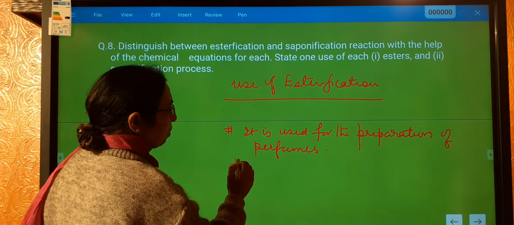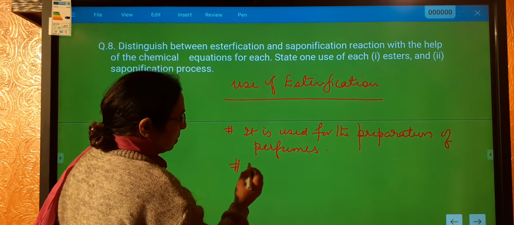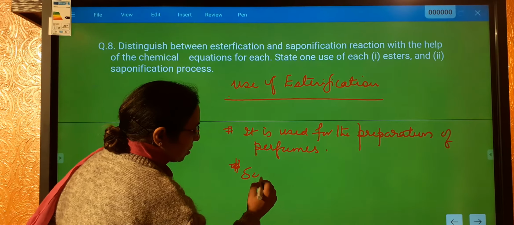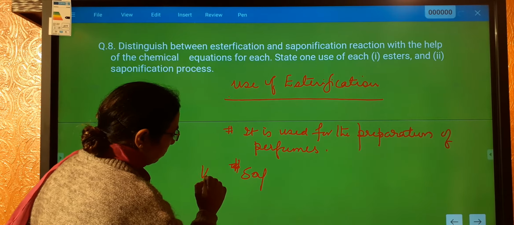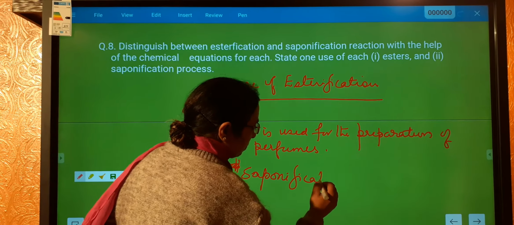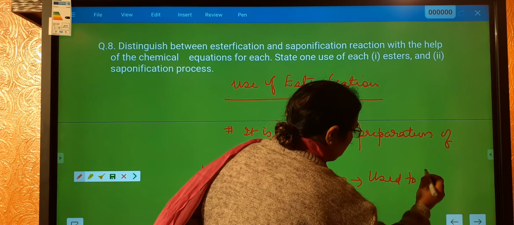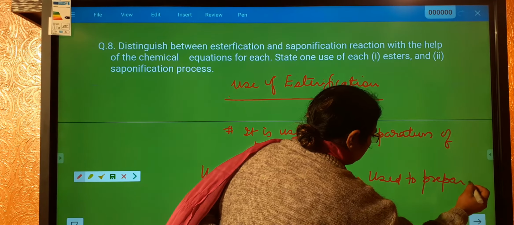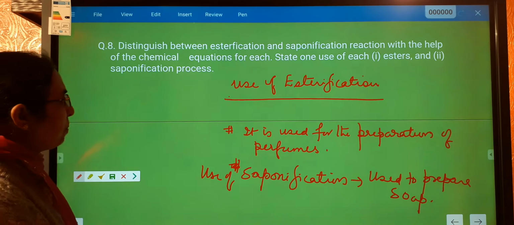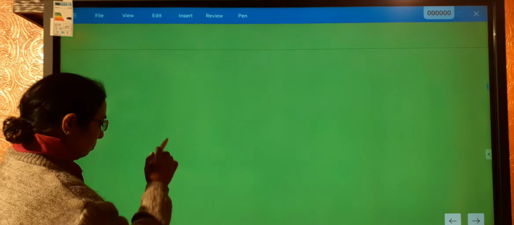And saponification is used to prepare soap. Alright, let's see next question.